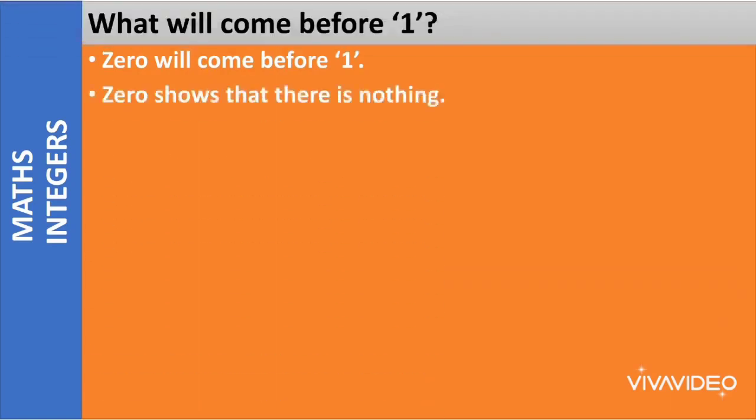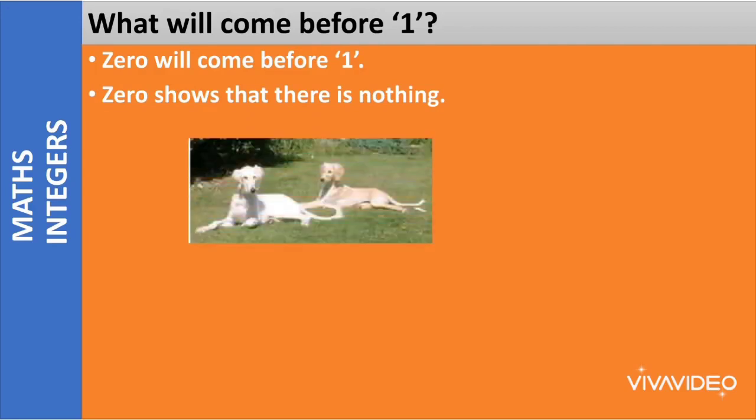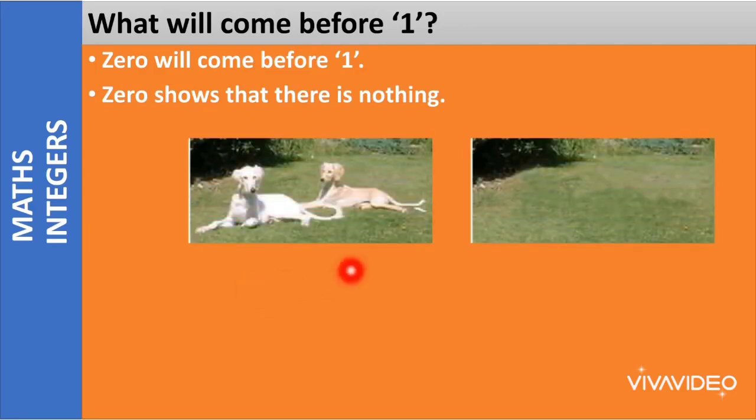Why is 0 used? 0 shows that there is nothing. When there are no things in front of you, you say that there are 0 things. When there are no books in your bag, you say there are 0 books. When you have no pens with you, you say I have 0 pens. See, here we are seeing 2 dogs in this picture, but here there are no dogs. So here we can say that there are 2 dogs, and here we can say that there are 0 dogs. Okay, clear, class?